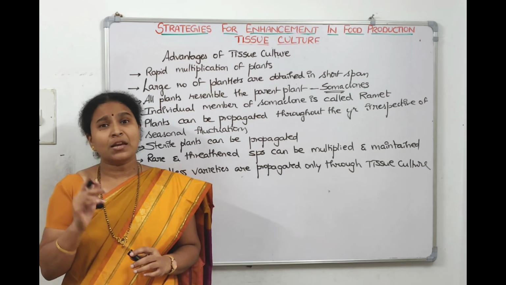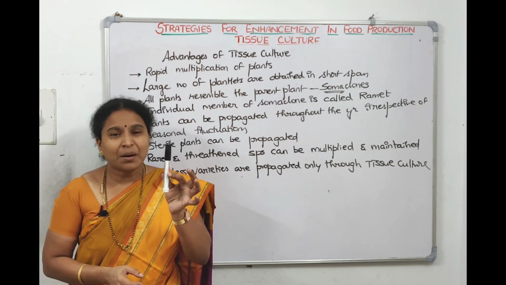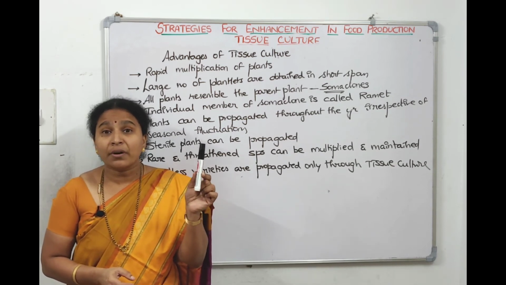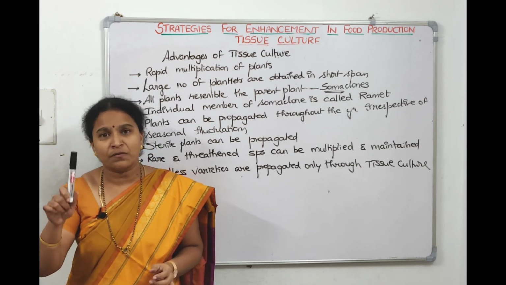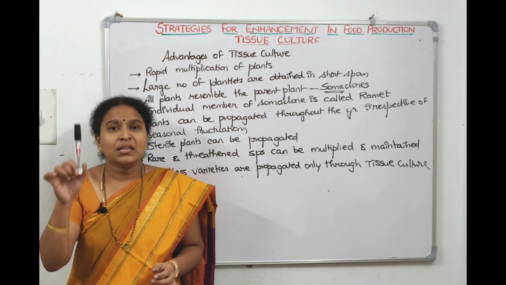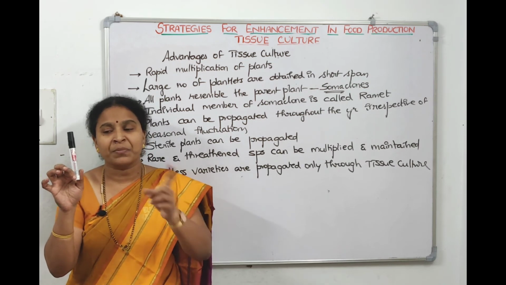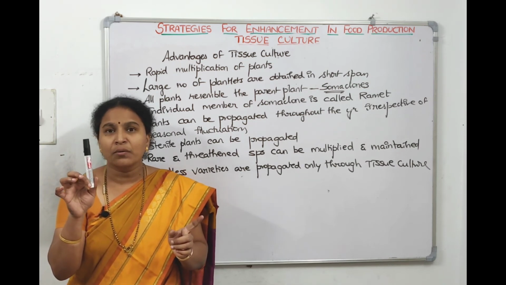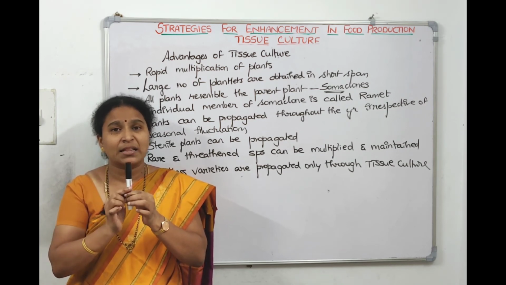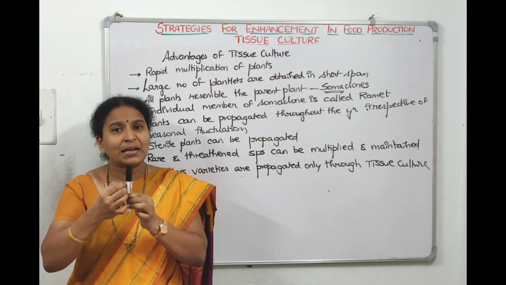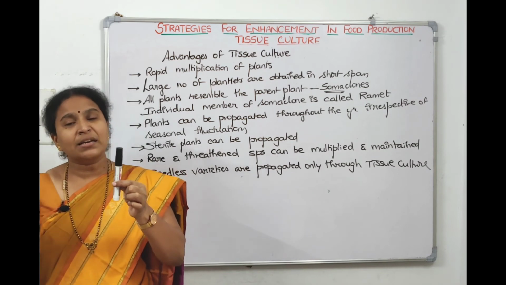Another important application what scientists have observed is, now this is the plant which has been completely infected with virus, and I want to recover a healthy plant from this one. This is one variety, I don't have other varieties of this, but unfortunately this plant got infected with virus. I want to recover the genes back. Then what I can do is, I can go to the apex of the plant where apical meristems or axillary meristems are there. I can pick the apical and axillary meristems of the infected plant, drop them in the tissue culture medium and generate a new plant.